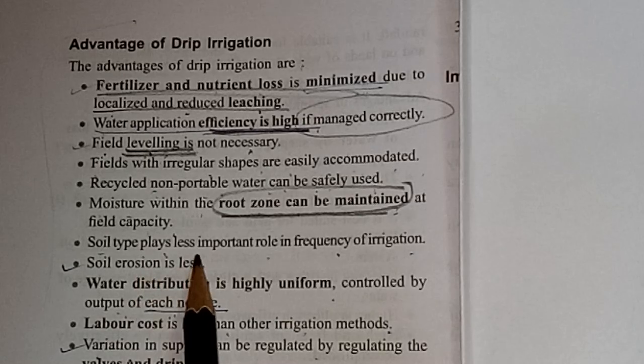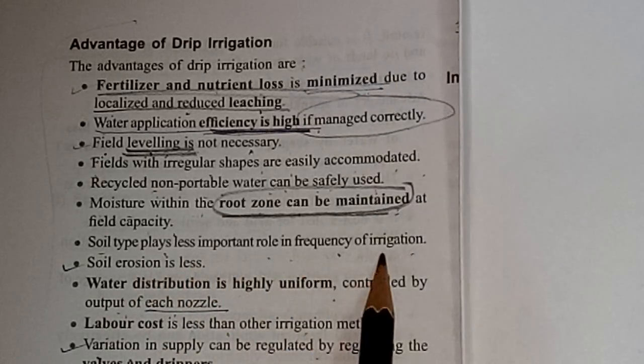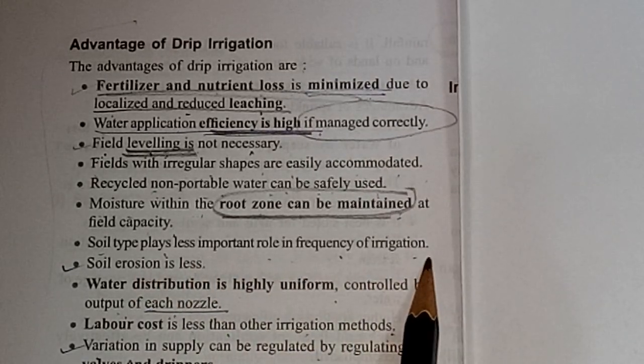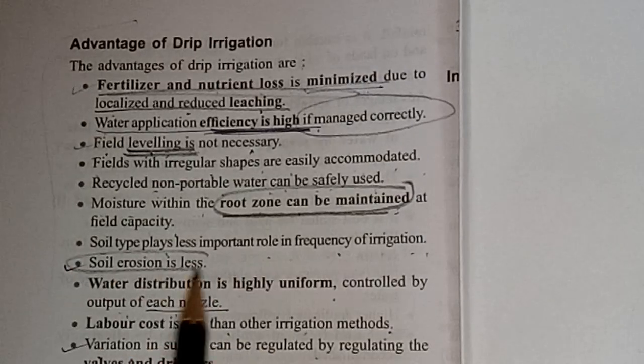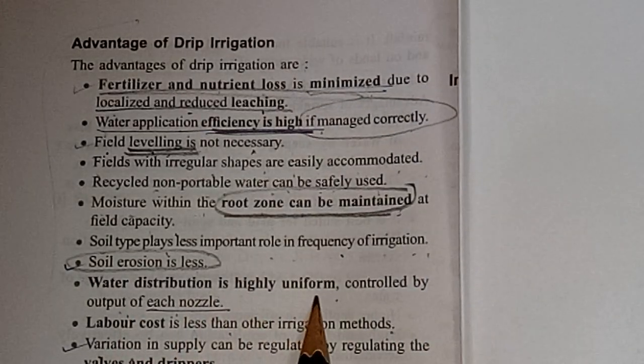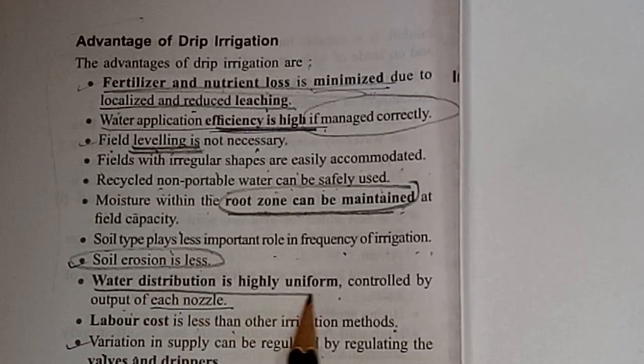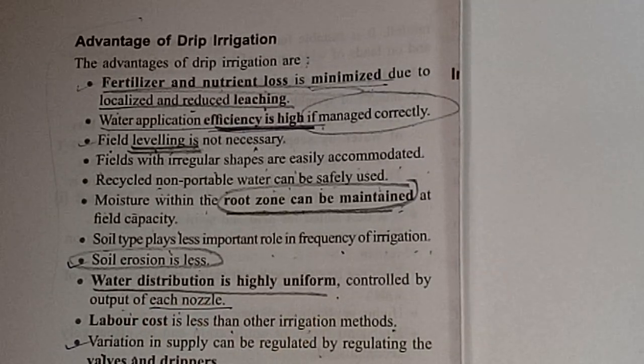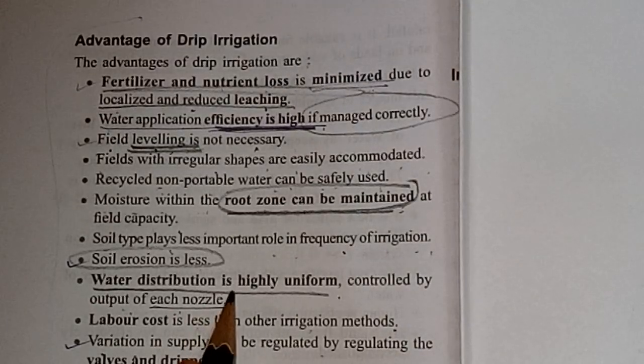Soil type plays less important role in frequency of irrigation. Soil erosion is very less. Because of this irrigation, soil erosion is very less. Water distribution is highly uniform. So this distribution of water is in a uniform manner and controlled by output of each nozzle.